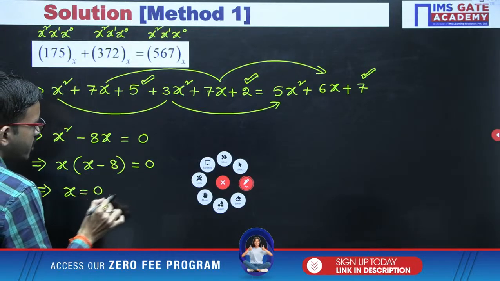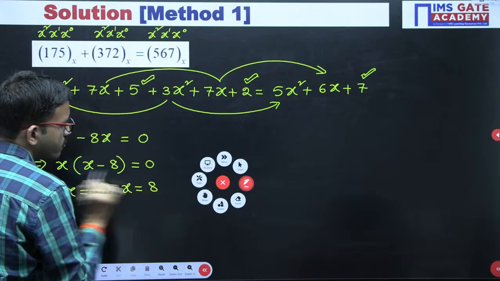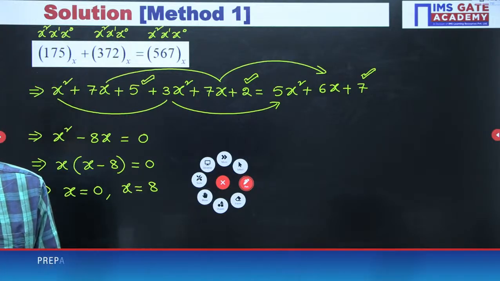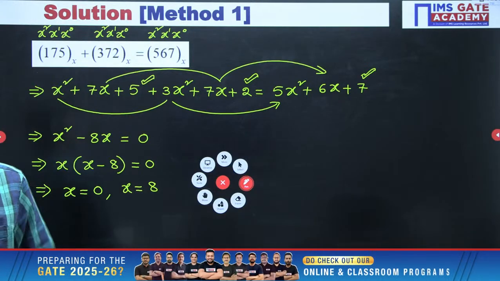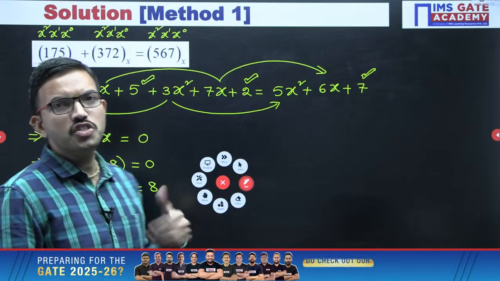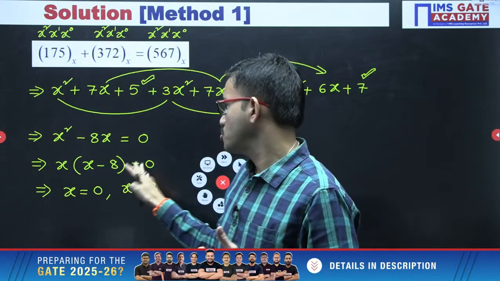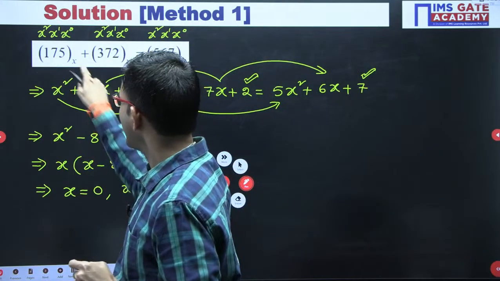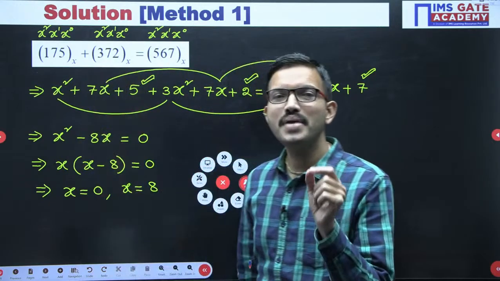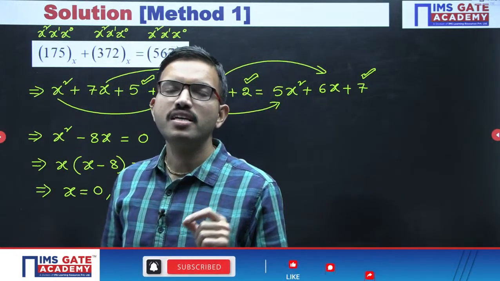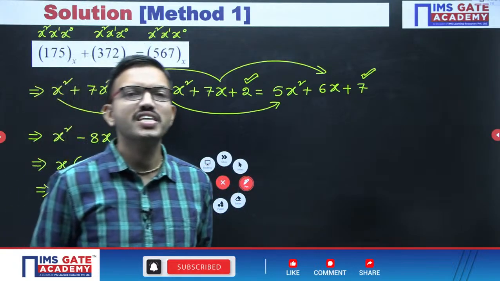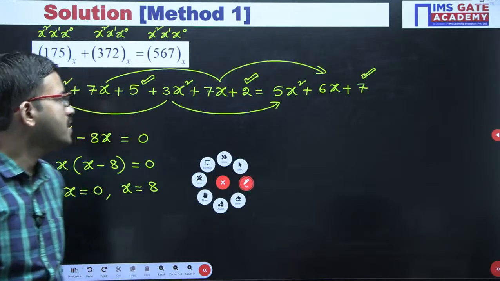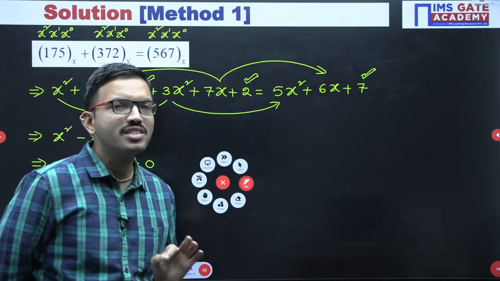Now tell me which root we have to consider for this question. In regular mathematics, when you solve any quadratic equation, you get two roots, and those are valid only for that equation. But here x is the base of the number system. Can the base of a number system be negative, or 0? It's not possible. The base of a number system should be a positive integer.